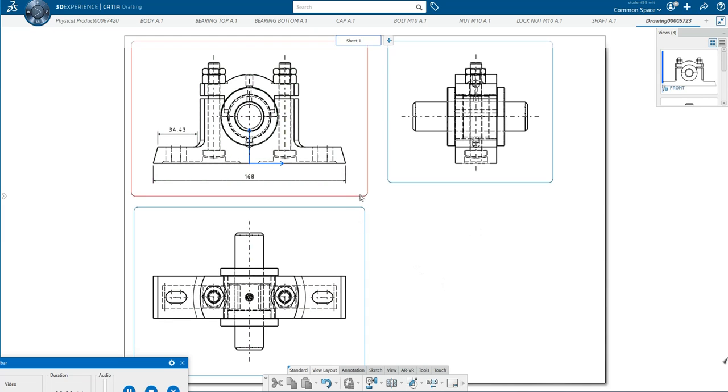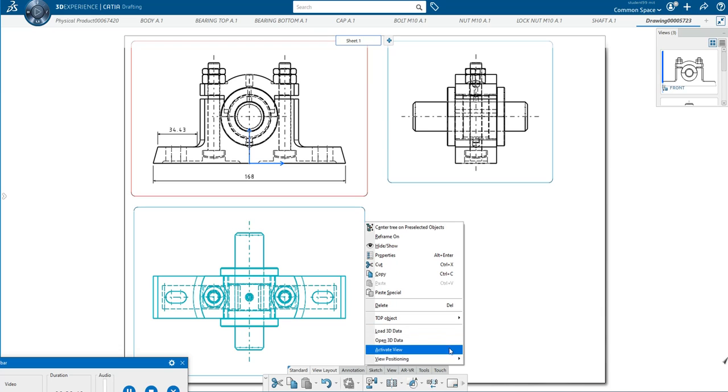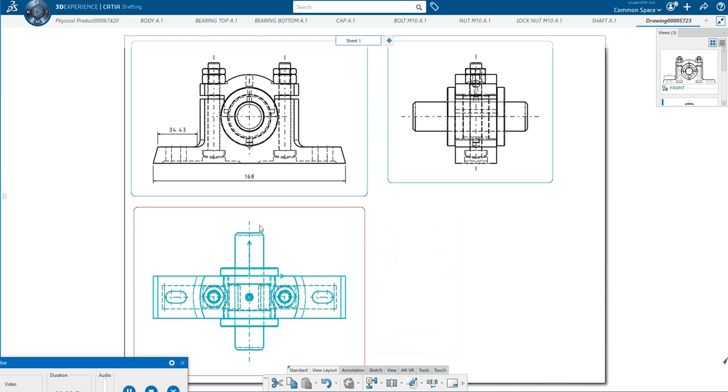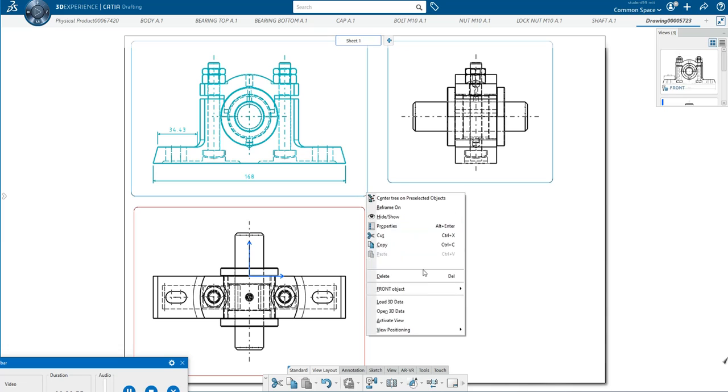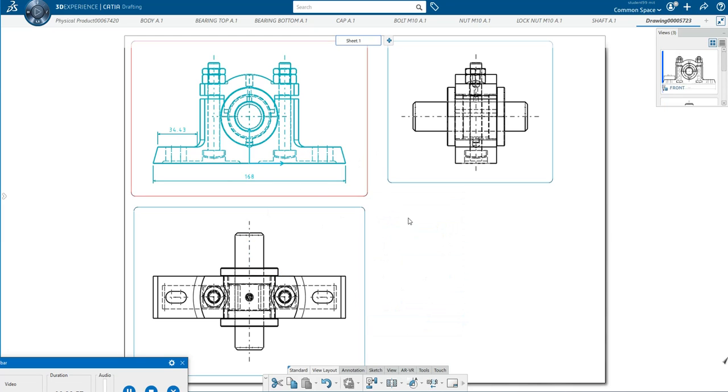Now, if I want to change the view, this is my active view. Just right click here and change that one to active. Then it will take the projection with respect to this, but I want hidden with respect to this, so I'll change this one to active view.